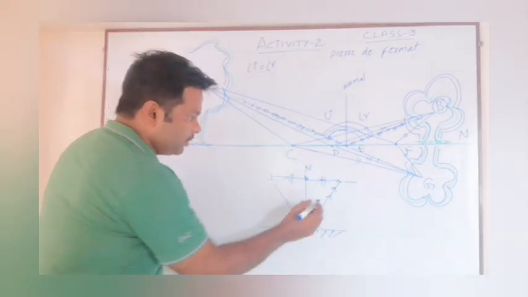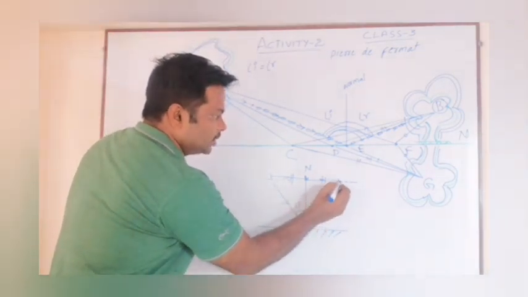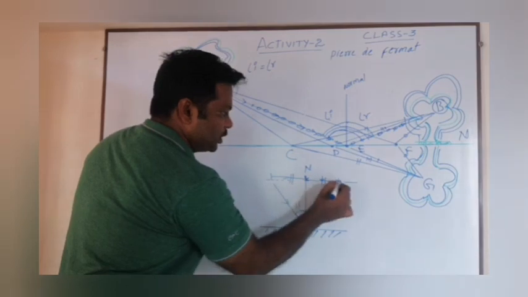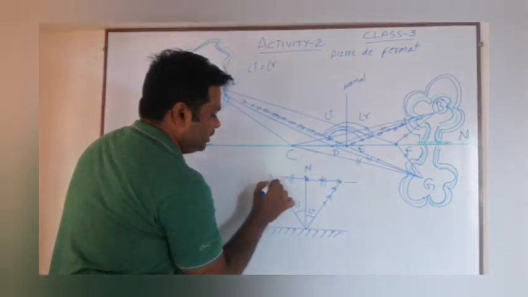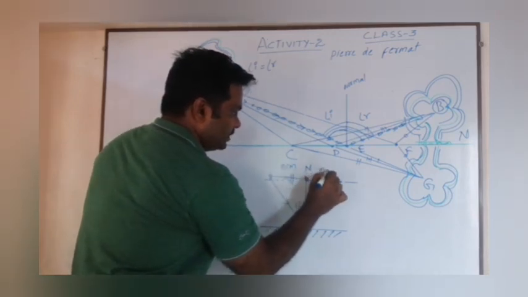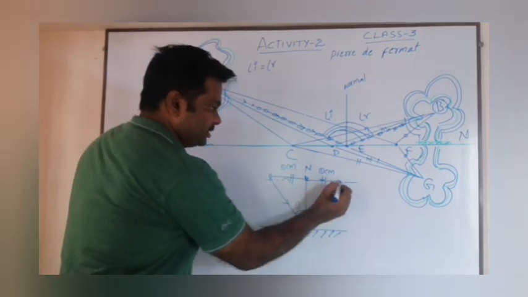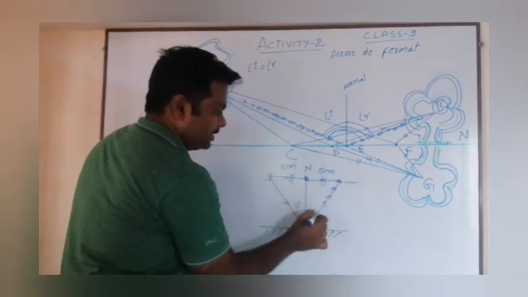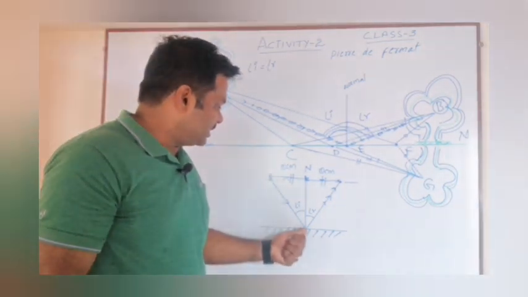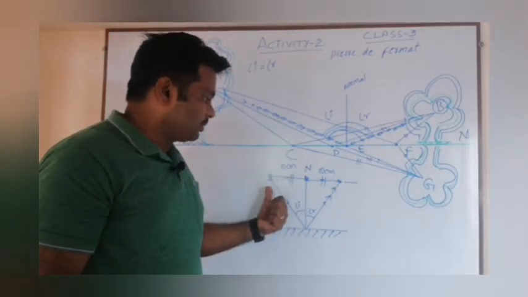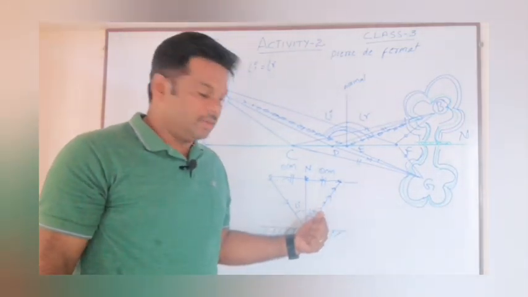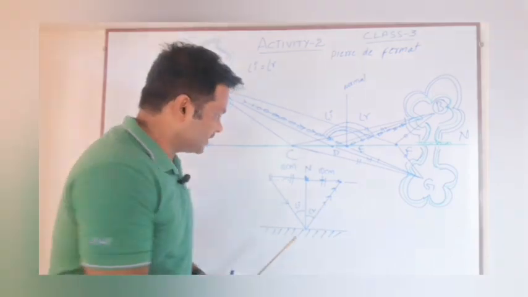Because after bouncing back, this is the shortest path to reach this point, which is at equal distance from the normal. If suppose this distance between the normal and the incident ray is 10 centimeters and this is also 10 centimeters, to reach this 10 centimeter distance from the normal, it will take this path only. Definitely, surely that path only it will take. So here this is the incident ray, at a distance of 10 centimeters from the normal. To reach the same distance on the other side, the reflected ray also will take the shortest time.